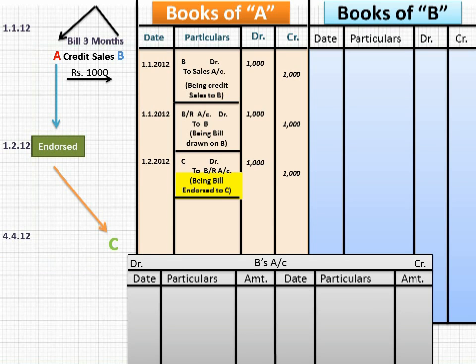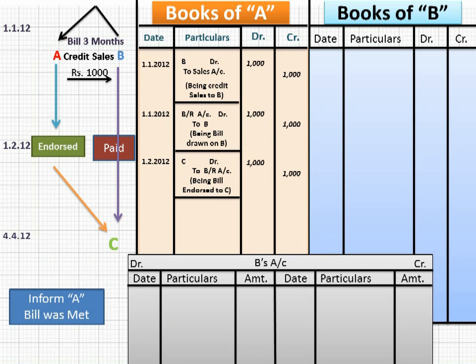So on 4th of April 2012, what will happen? B will go to place of C. C will receive the money and C will inform A that the bill you gave me has been met, has been honored. Means I have received the cash and I have returned the bill to B. So for this intimation, you won't pass any journal entry on the date of maturity. So in this way, you will pass 3 journal entries if you are A. B to sales, BR to B and C to BR.